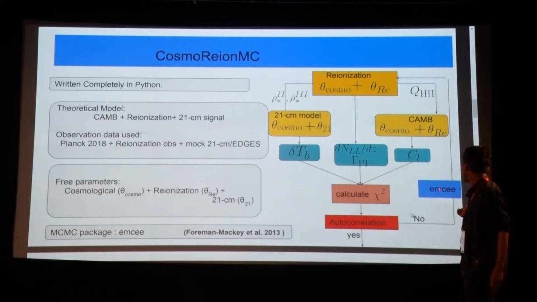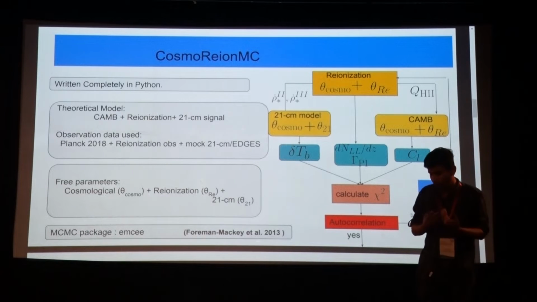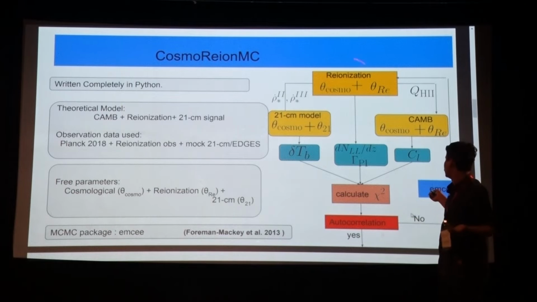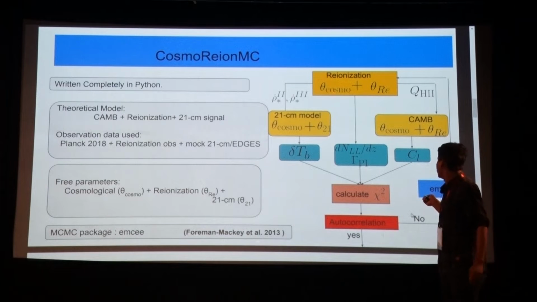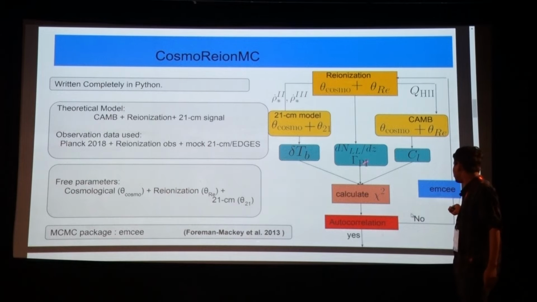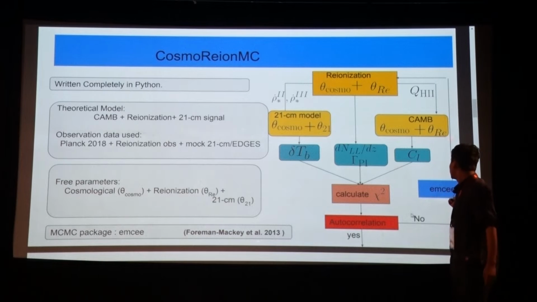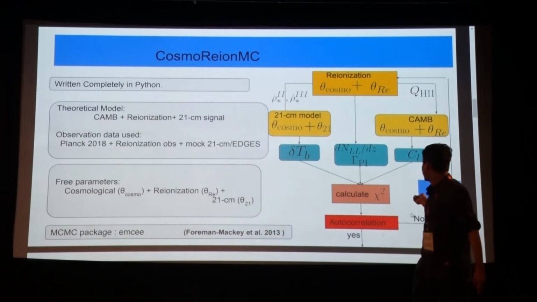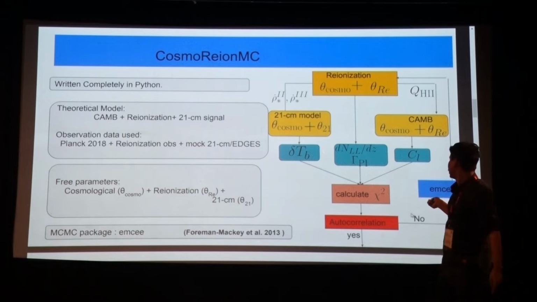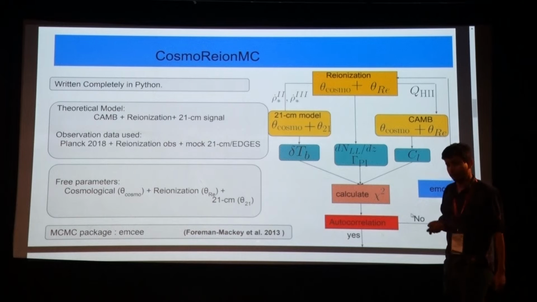So what it does is that EMC first will give you a value of free parameters that we want to compute the posterior of, and then this code will calculate all the observables. Some observables are related to reionization, for example, the Lyman limit distribution or gamma pi. There would be some observations which is the angular power spectrum of the CMB, and then there would be observations related to 21 centimeter signal.